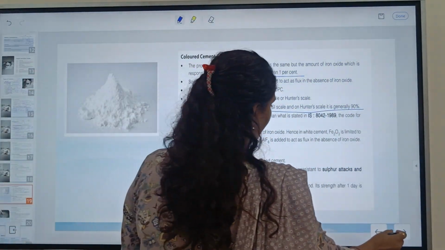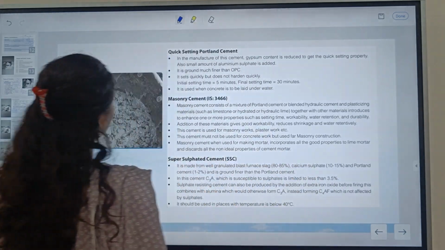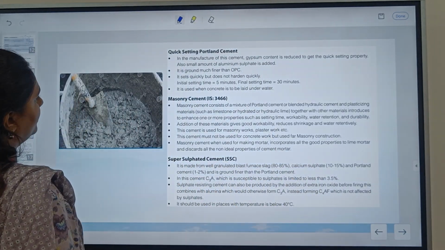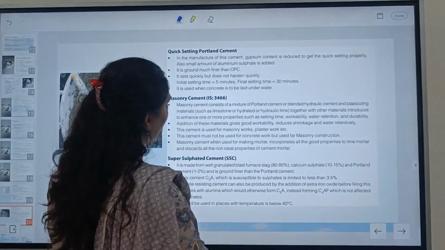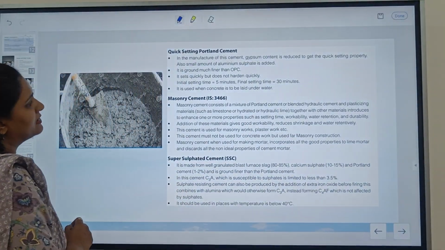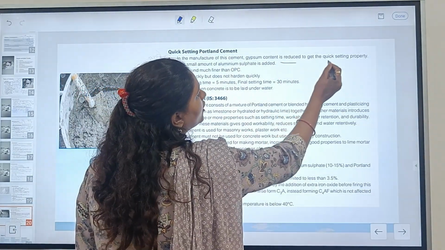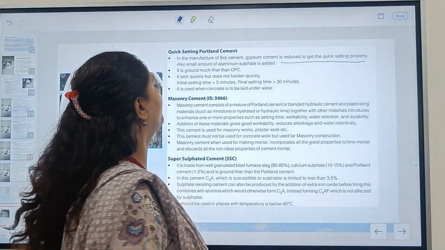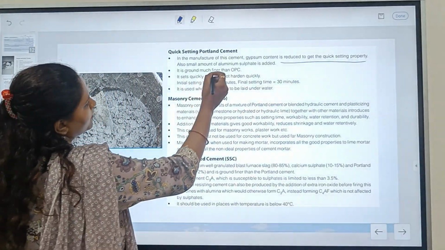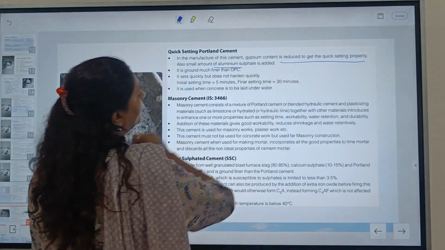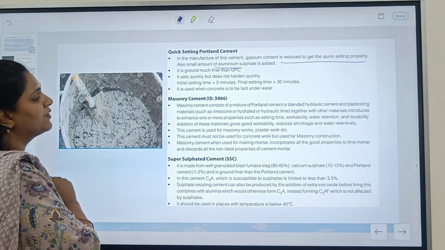Now the next one is quick setting cement, masonry cement and super sulfated cement. In the manufacturing of quick setting cement, gypsum content is reduced to get the quick setting properties. Also, a small amount of aluminium sulfate is added in this type of cement.